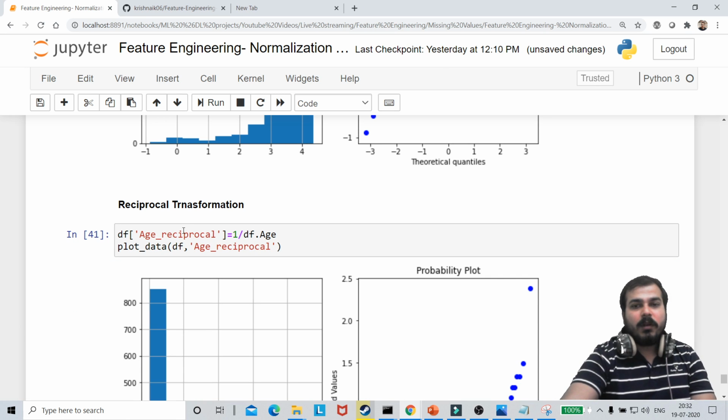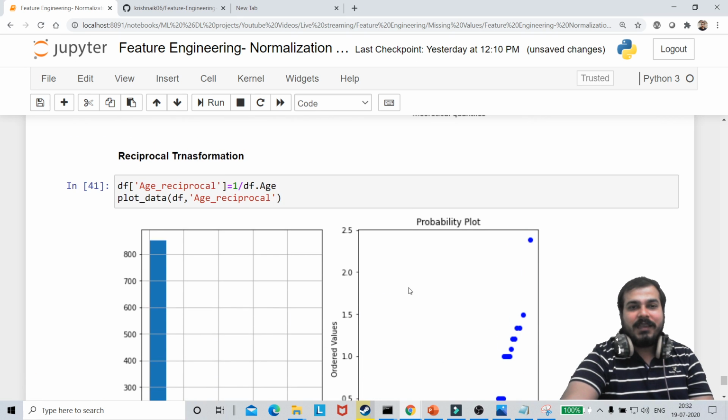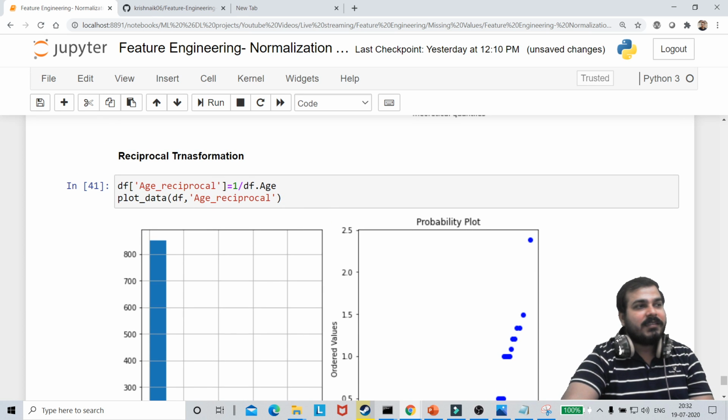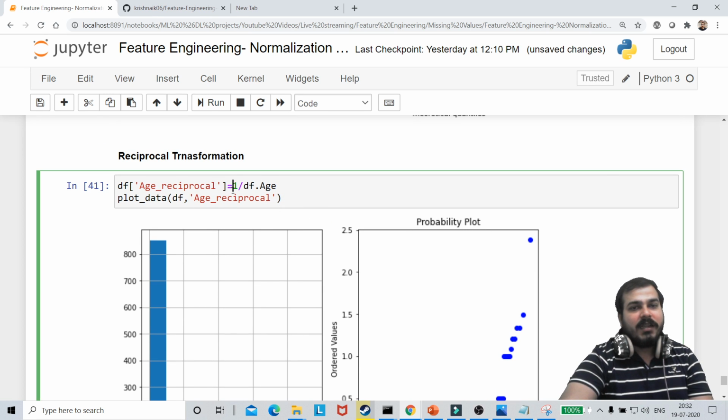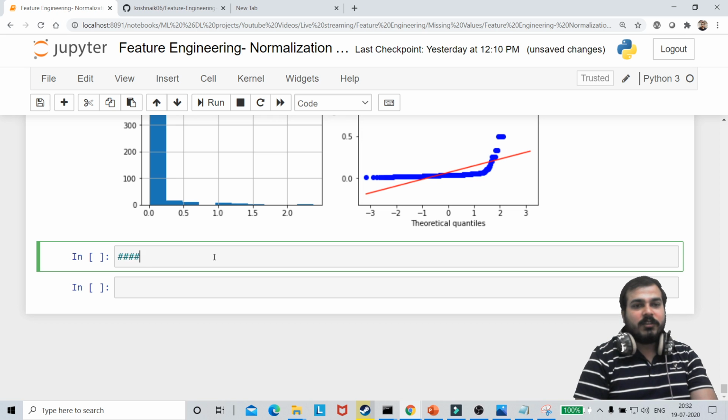Once I plot it, you will be able to see that this is also not following the right thing. If I do the inverse, it is becoming right skewed. Reciprocal is nothing but 1 divided by that particular value. There is also a transformation called square root transformation. So different transformations are there, guys.